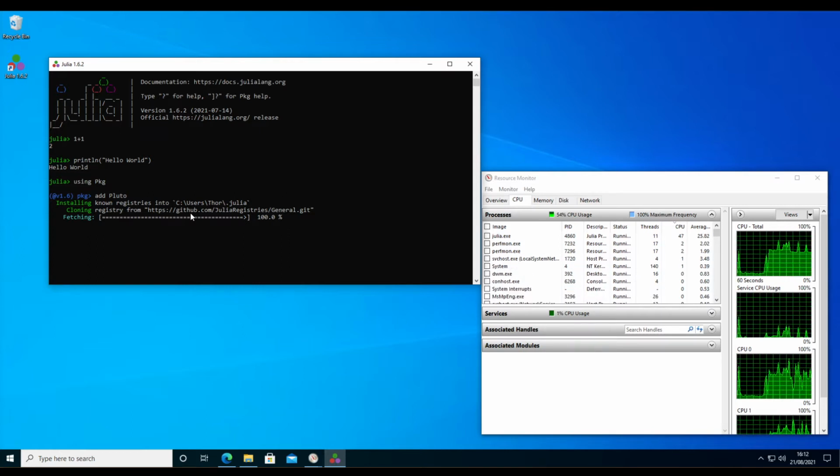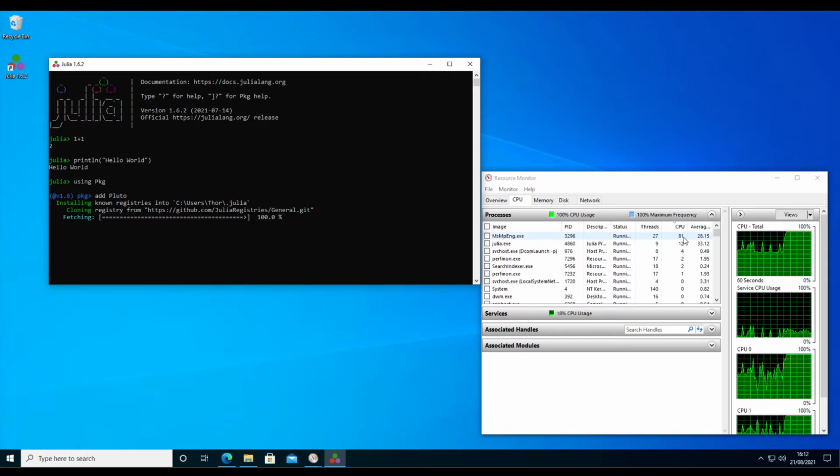But on the first installation, I experienced that Windows Defender took a few minutes to, yeah, now it's coming in. MsMpEng.exe is Windows Defender scanning the whole thing. So this will take a few minutes for this antivirus program to go through all the data we just downloaded and installed.